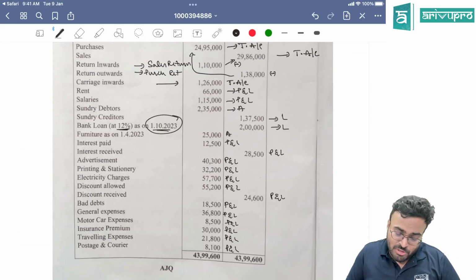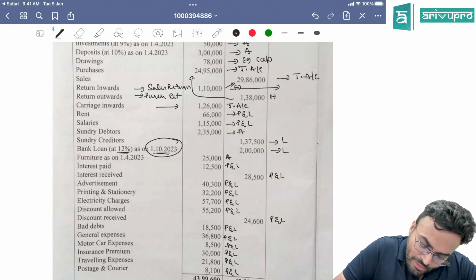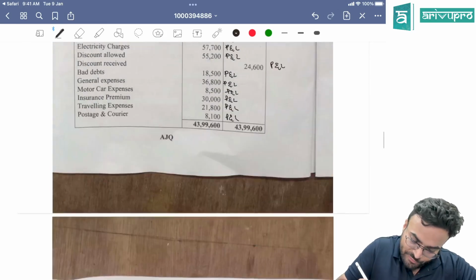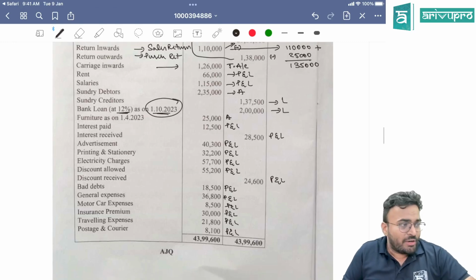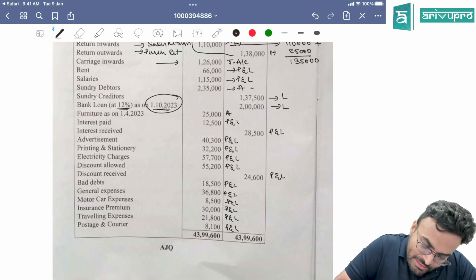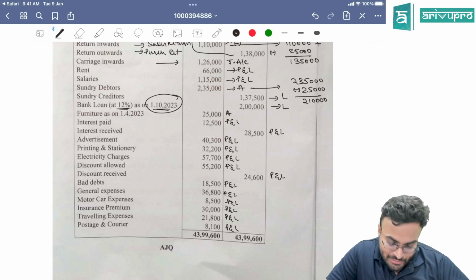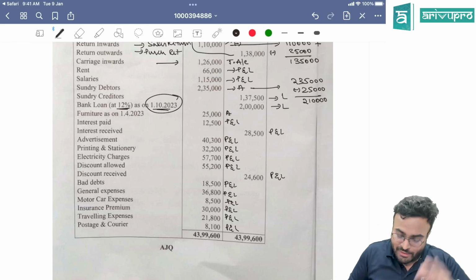No entry has been passed in the books, so can you see sales return here? Sales return will be 1,10,000 plus 25,000. So your sales return will become 1,35,000, and you can see your debtor here. Sundry debtor will become 2,35,000 minus 25,000, so your sundry debtor is 2,10,000. Sundry debtor decreases, sales return increases. Sales return will be subtracted from sales in your trading account.